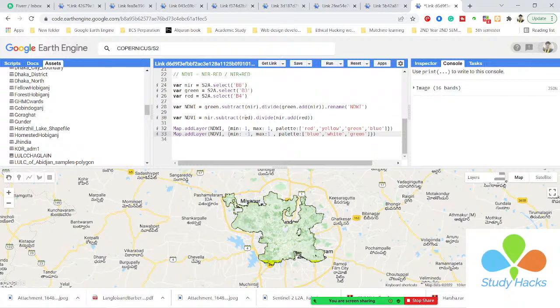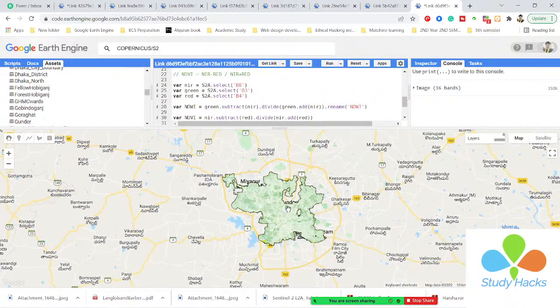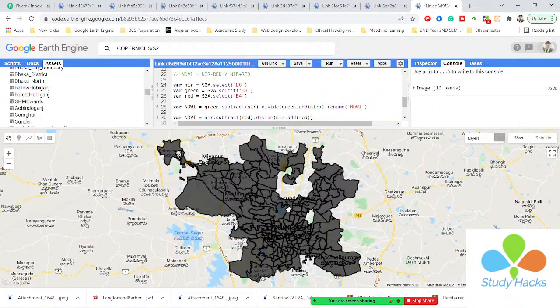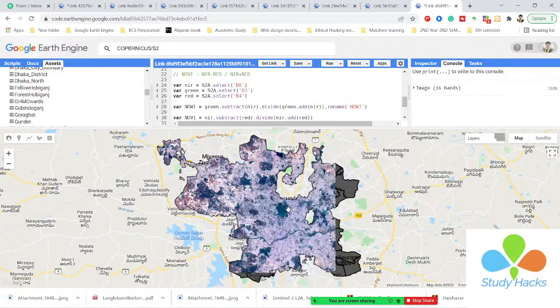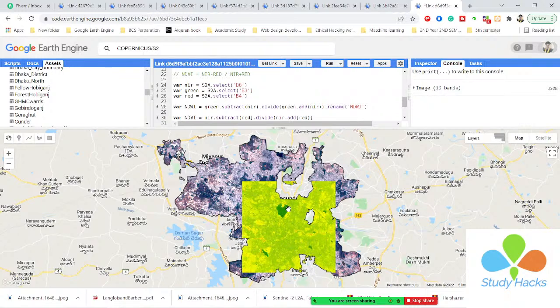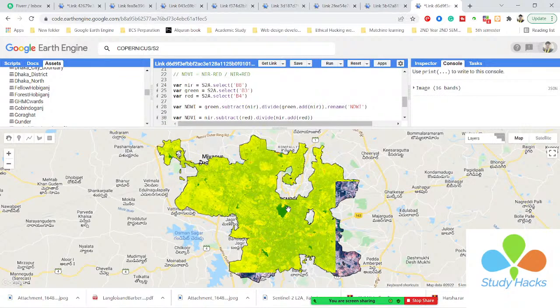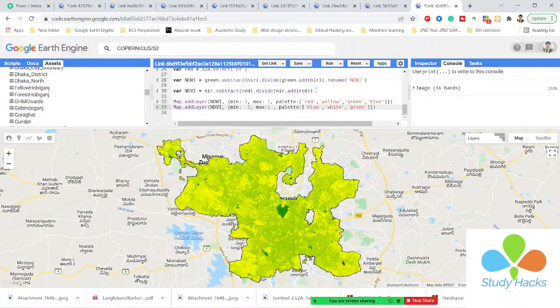So now you can see it is showing. Dense vegetation is shown in green, and other things like built-up area or water body are shown as white color or blue color, a mix of the white and blue color like this. And if you want, you can also check, and I also give the rename. So this is the name; I simply put the rename, and this is my NDVI.